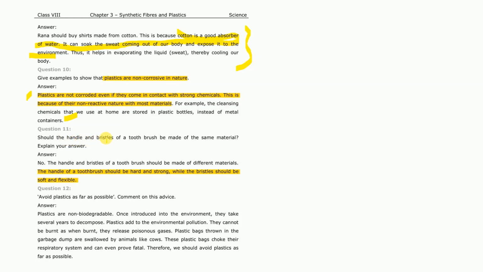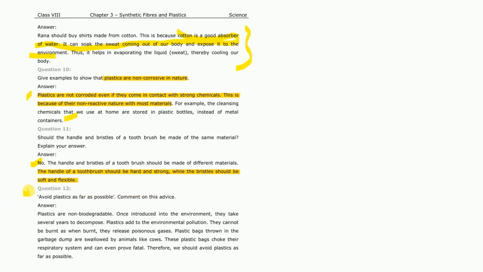Question number 11, should the handle and the bristles of a toothbrush be made from the same material? Explain the answer. No, the handle and the bristles of the toothbrush should be made from different materials. That is, they should not be made from the same material. The handle of the toothbrush should be hard and strong, while the bristles should be soft and flexible, so that they can move in the mouth most smoothly.